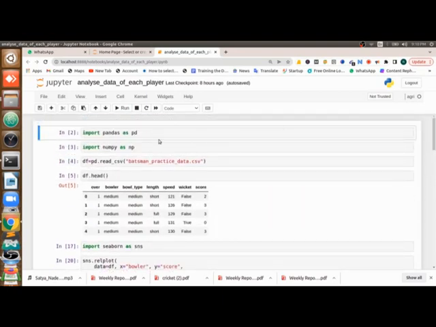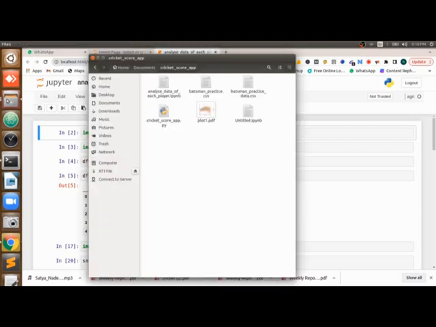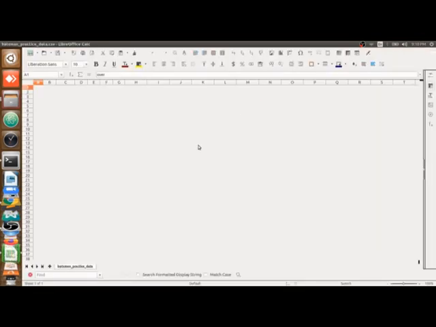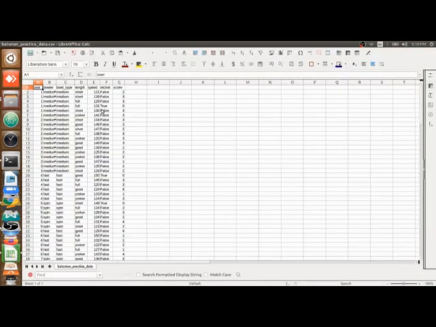That's all. Before moving further, I want to show you something. This is the data I have about one student who played around 100 shots. Here you can see what the over is, what type of bowler it is, the ball type, what the length of that ball was, what the speed is, whether it is a wicket or not, and what the score is for that ball.